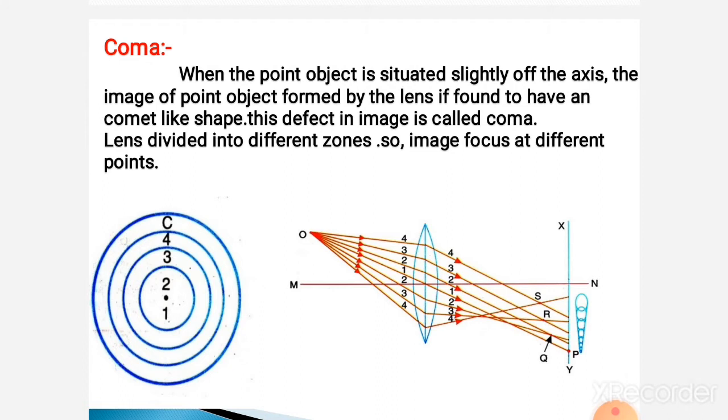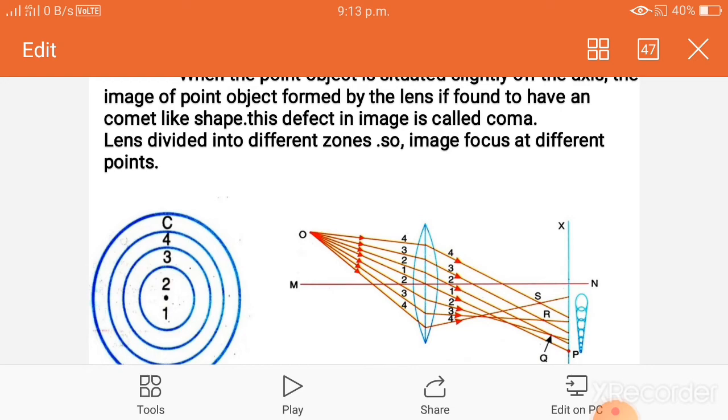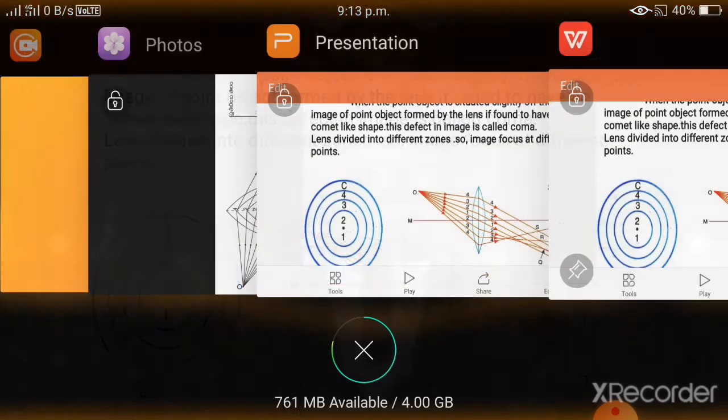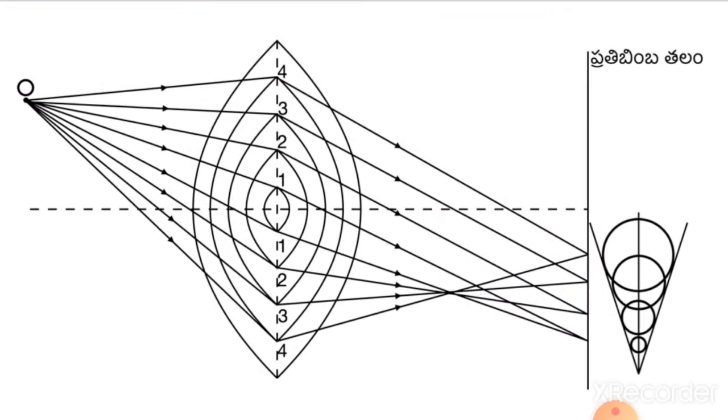In this case, we take the lens divided into a number of zones like this: 1 1, 2 2, 3 3, 4 4. The zones near the axis are the paraxial rays. These rays form the image like a small circle.